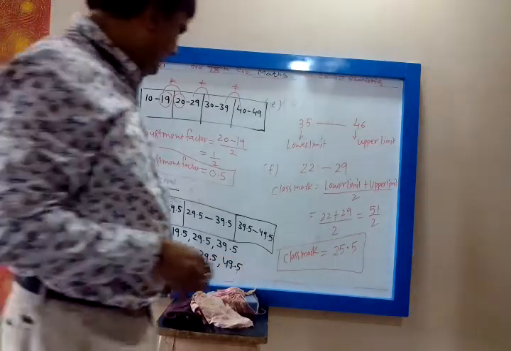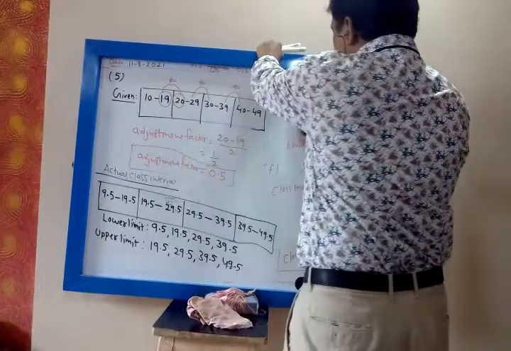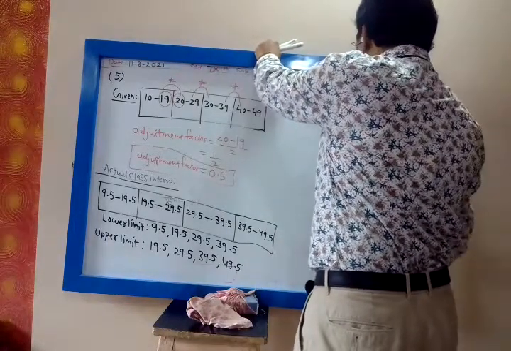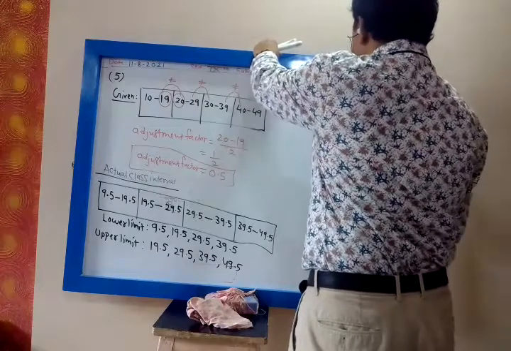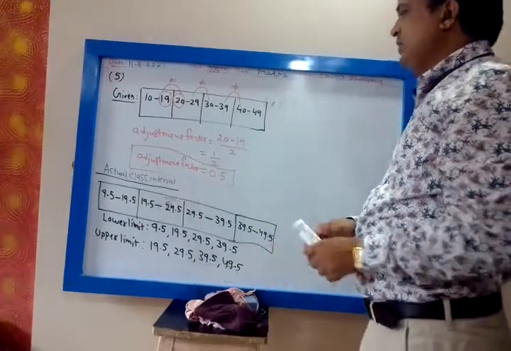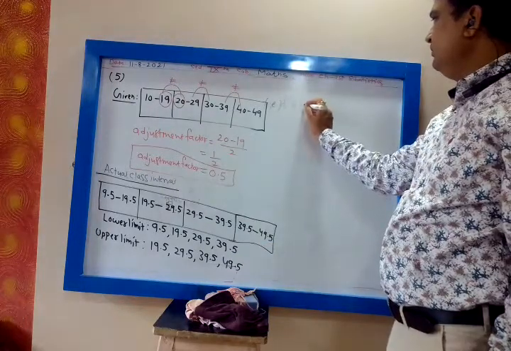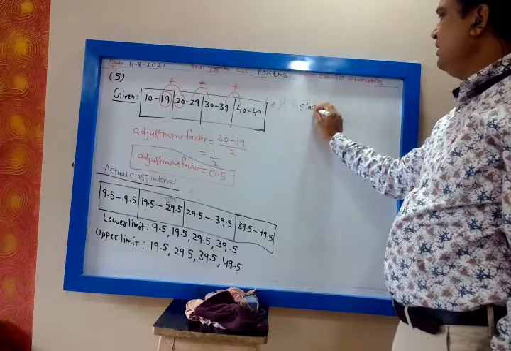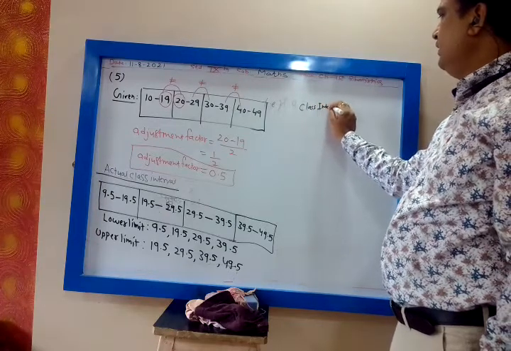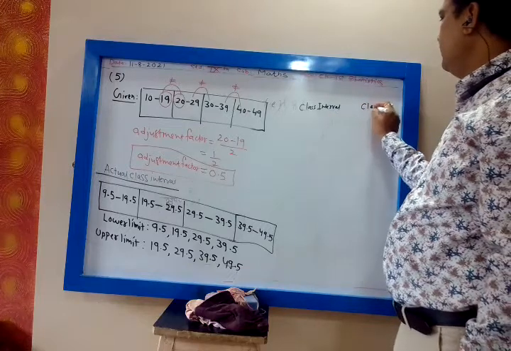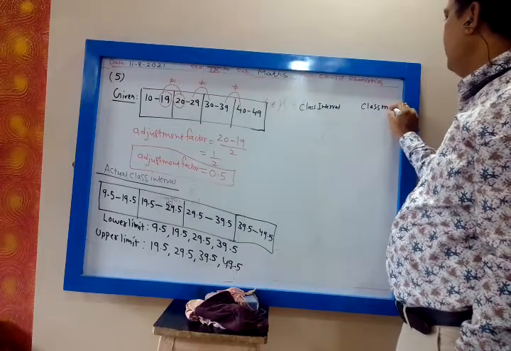Now we are asked to find the class mark. How do we find the class mark? Lower limit plus upper limit, divided by 2. So we make a table with class interval and class mark.